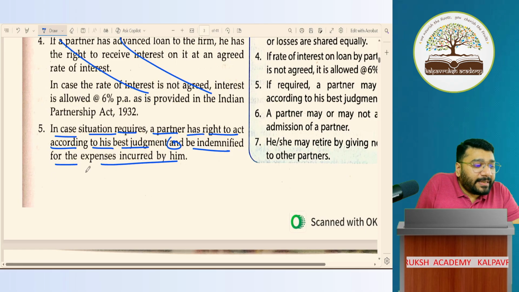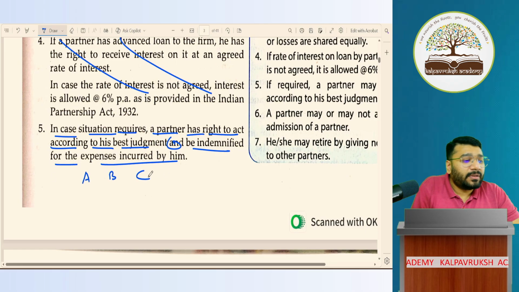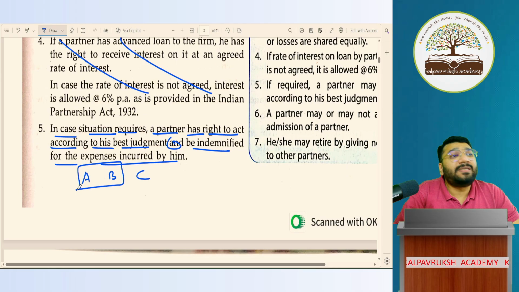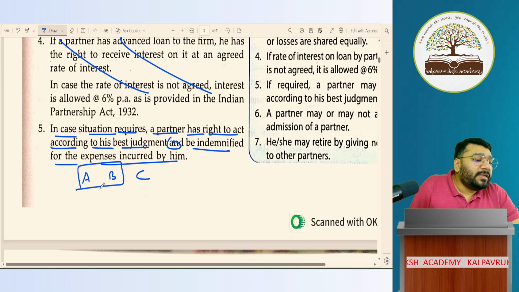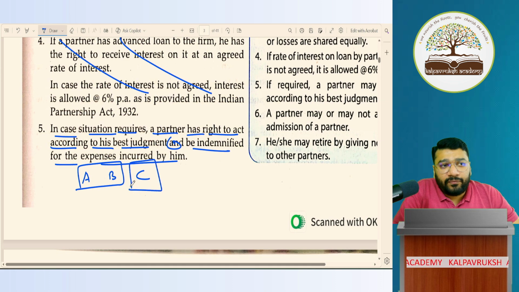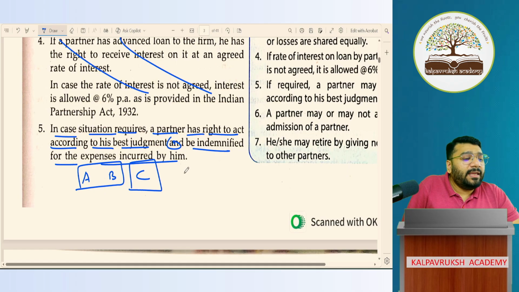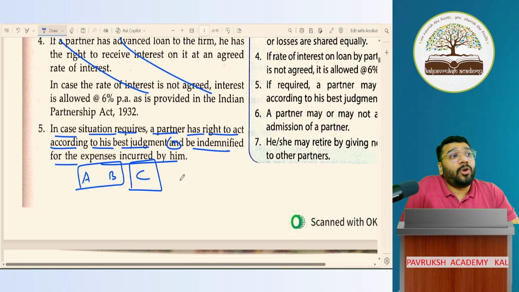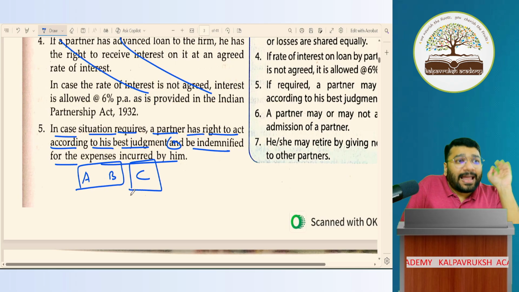Imagine there are 3 partners, A, B, and C. A and B were out of India for a business trip. C is the person who's staying back in the office and taking care of the business. One day, suddenly, one of their employee staff met with an accident near the office only. That incident came to the knowledge of C.